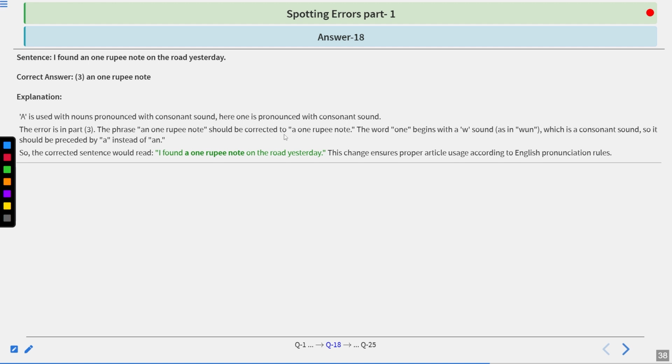The phrase an 1 rupee note should be corrected to a 1 rupee note. The word 1 begins with a W sound, as in won, which is a consonant sound. So it should be preceded by a instead of an. So the correct sentence would read, I found a 1 rupee note on the road yesterday. This change ensures proper article usage according to English pronunciation rules. Let's move to the next question.